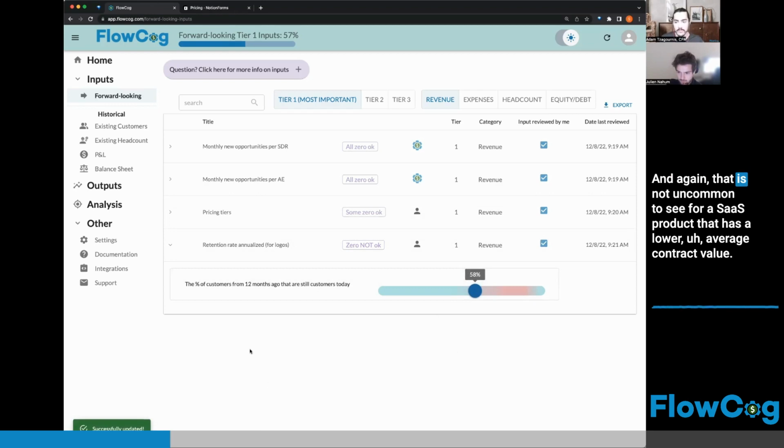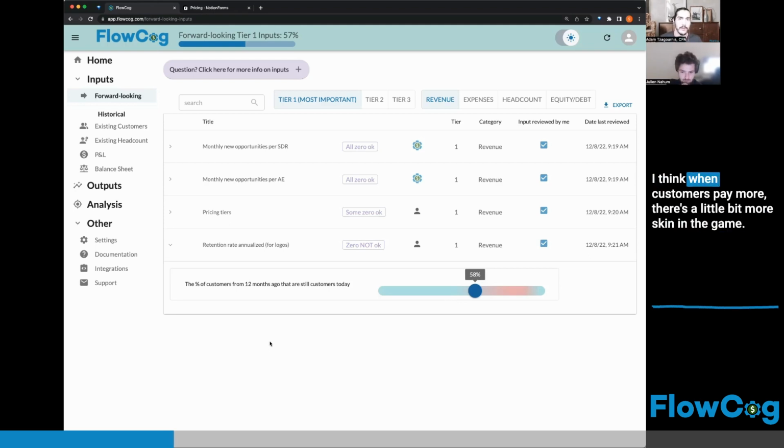And again, that is not uncommon to see for a SaaS product that has a lower average annual contract value, for a couple of reasons. I think when customers pay more, there's a little bit more skin in the game. They're more willing to try to get value out of the product.